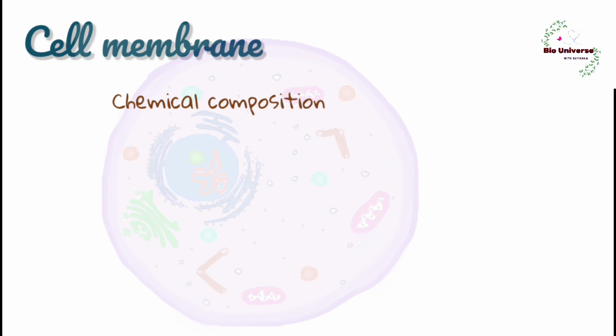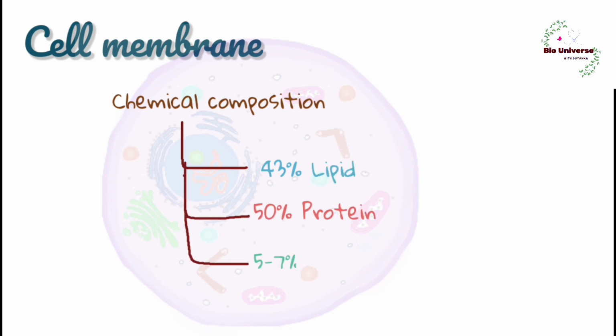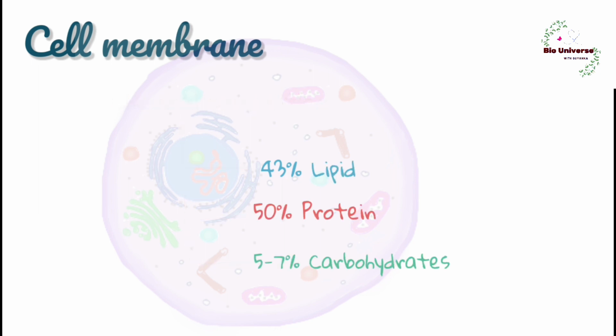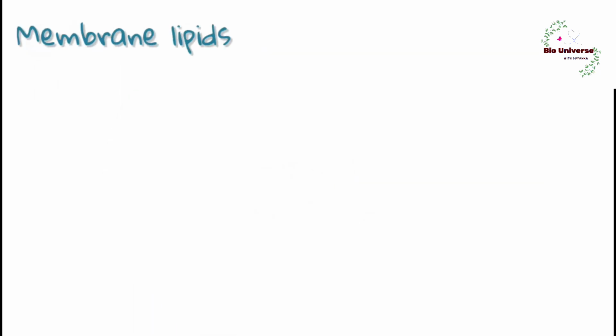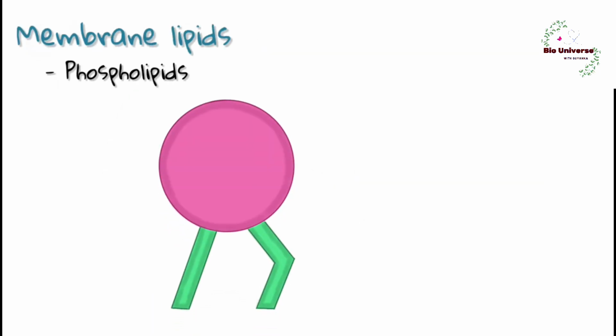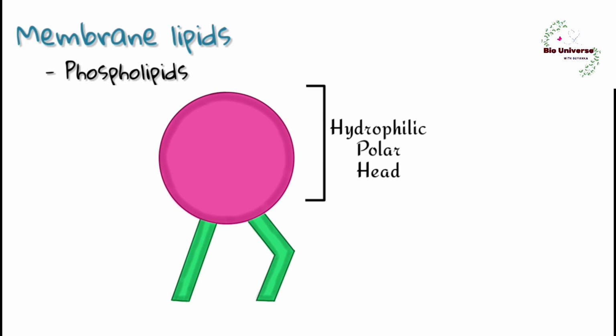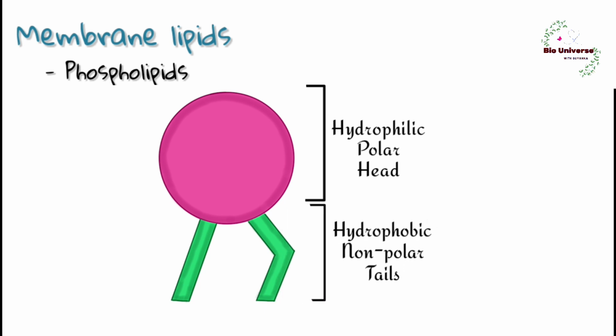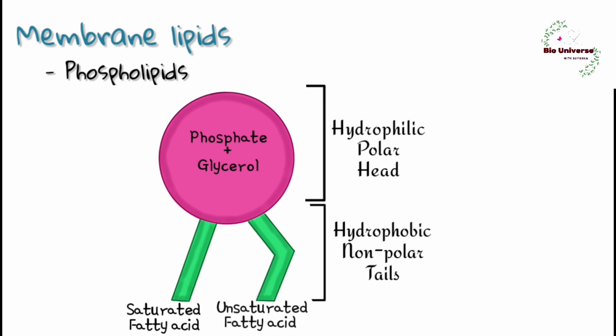Chemical composition of cell membrane. The cell membrane of RBC contains 43% lipid, 50% protein and 5 to 7% carbohydrates. Membrane lipids. Most of the lipids are phospholipids. They possess one hydrophilic polar head and two hydrophobic non-polar tails. The hydrophilic head is made up of phosphate and glycerol. The hydrophobic tails are unsaturated and saturated fatty acids.